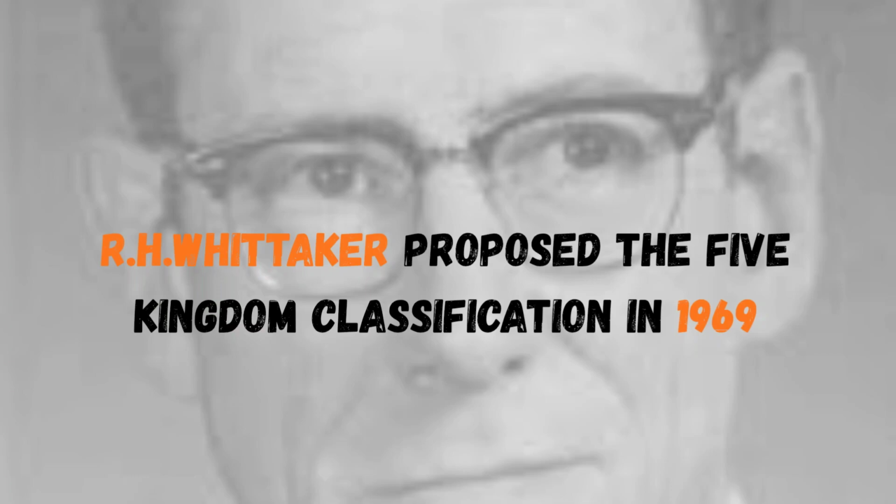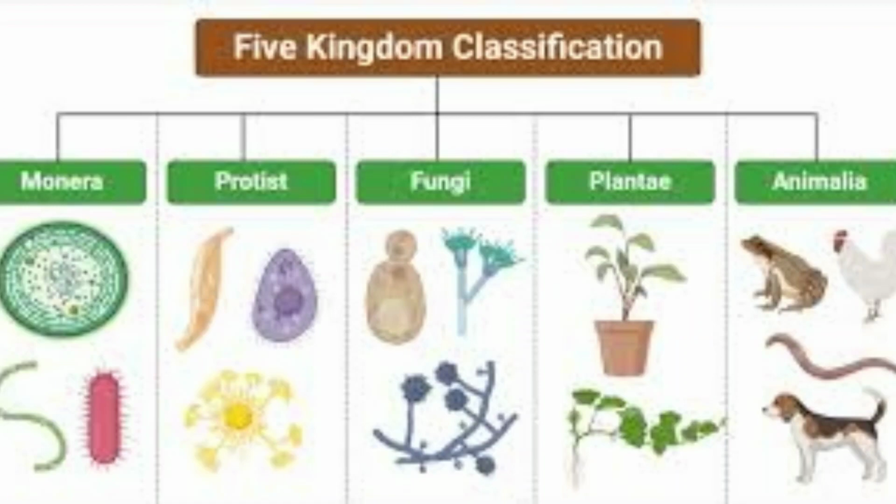Today we are going to learn about a very important topic, which is the five kingdom classification. R.H. Whittaker proposed the five kingdom classification in 1969. He divided all living organisms into five kingdoms, which are Monera, Protista, Fungi, Plantae and Animalia.